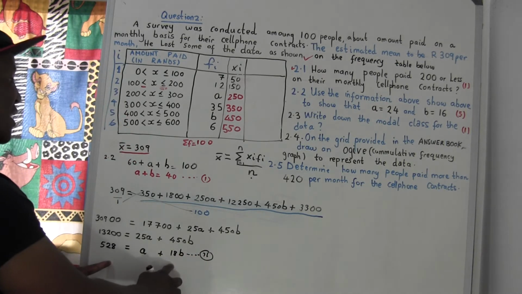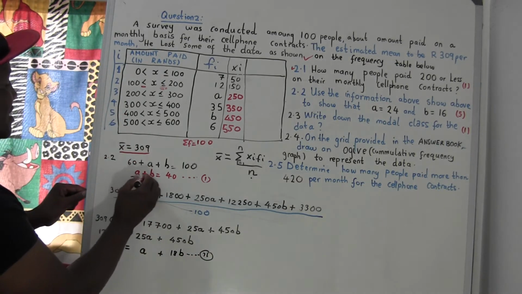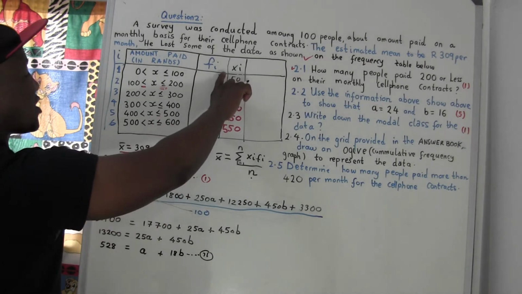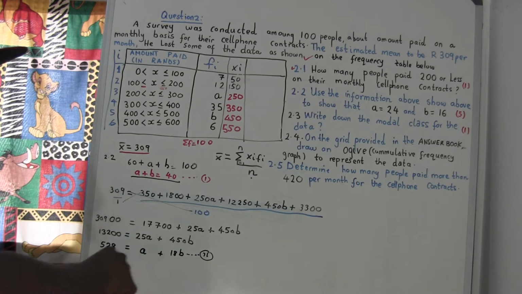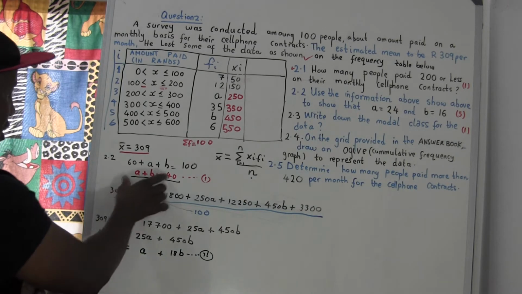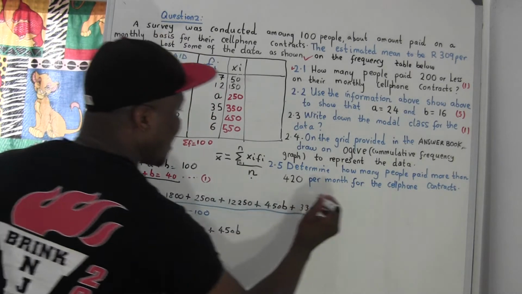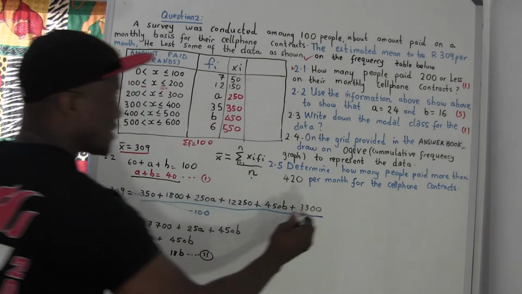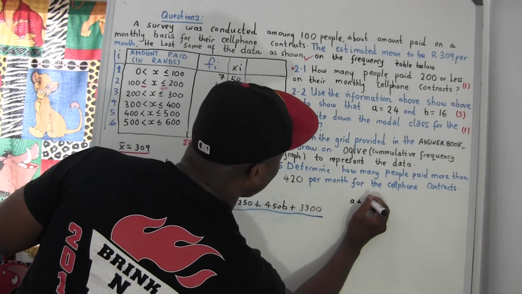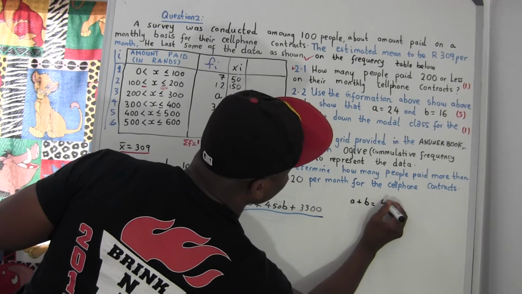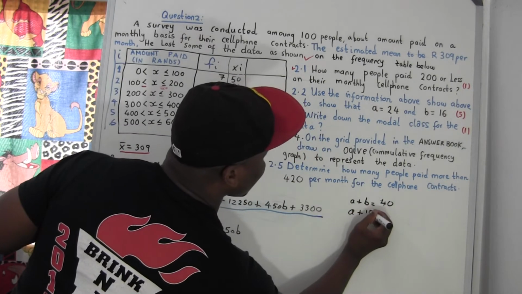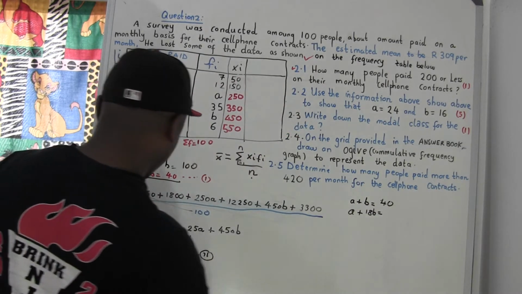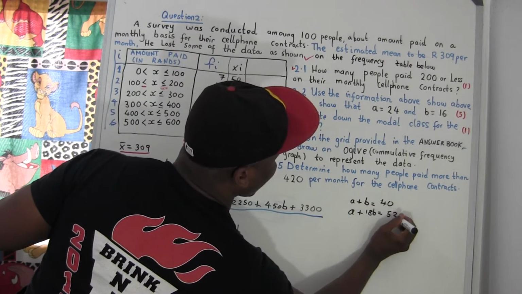So you have this equation and you have this equation which we got from adding all these frequencies. So we can solve these two equations simultaneously and hopefully it's going to give us the value of A and B. So take equations 1 and 2 together: A plus B equal to 40, and then A plus 18B equal to 528.